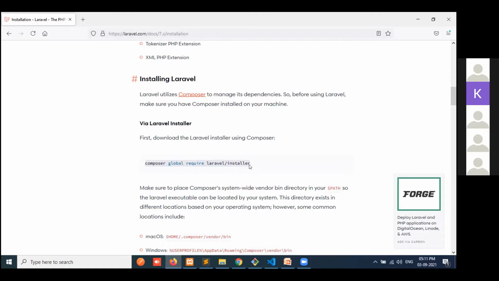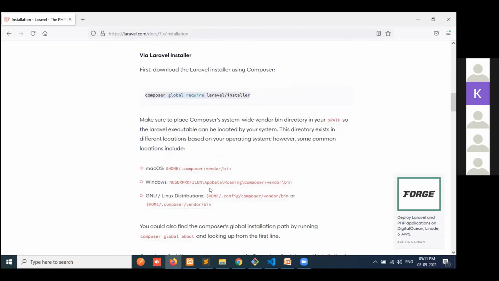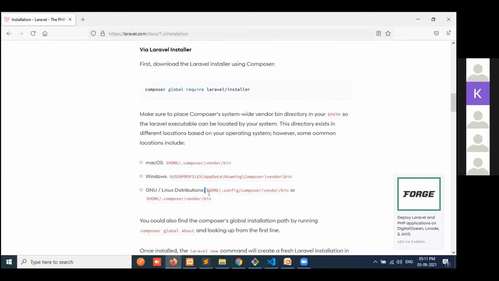Okay, in this, if you have Mac, then we can go like that, and if we have Linux or Ubuntu, we will fix this path and install Composer.